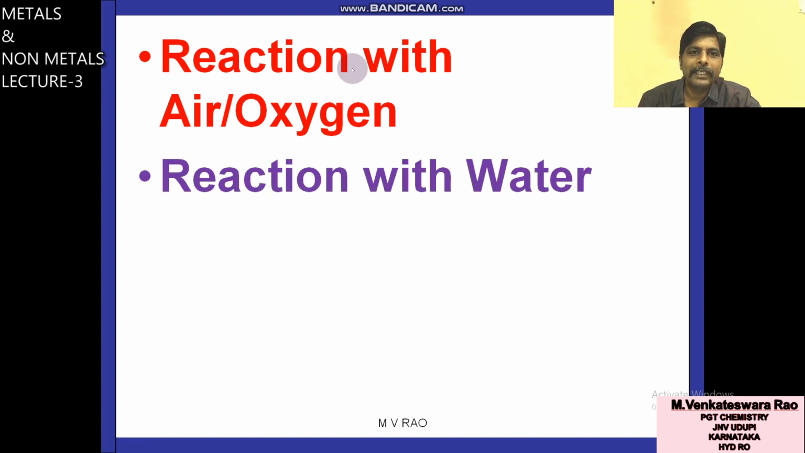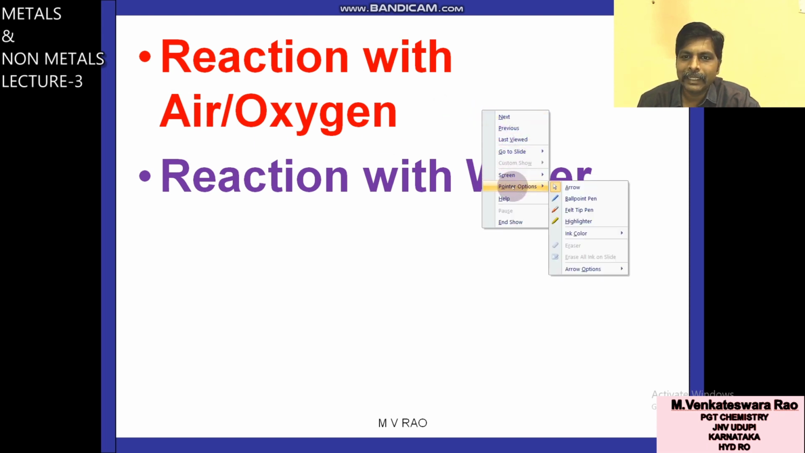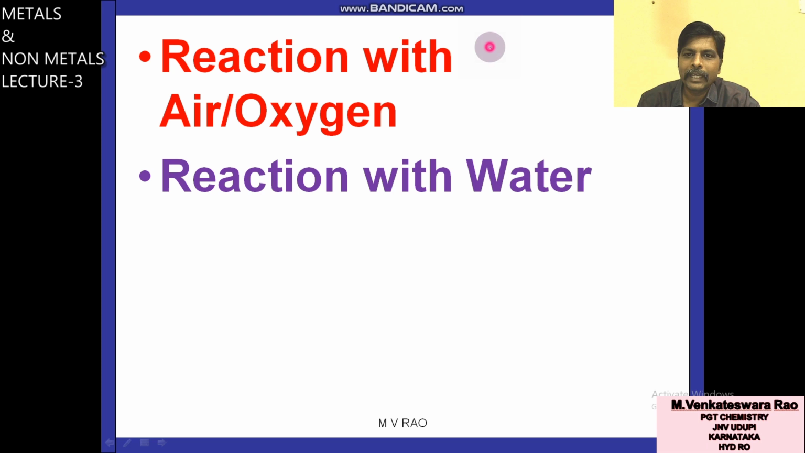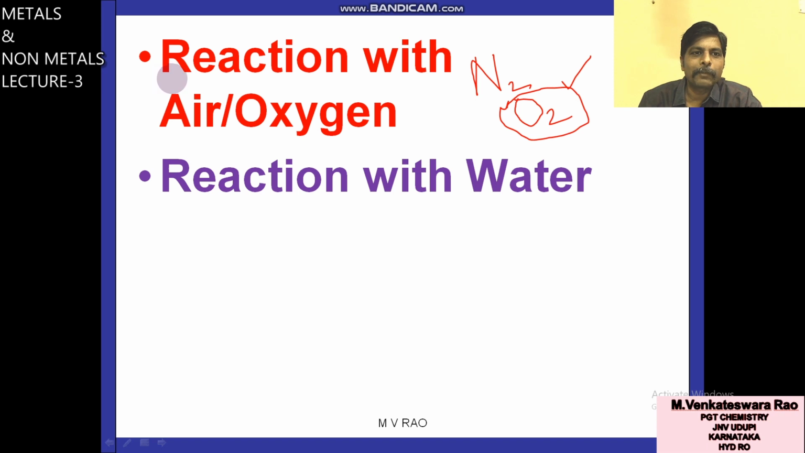First property is reaction with air. Generally, air contains 2 gases mainly, one is nitrogen and the second one is oxygen. But nitrogen is relatively inert, hence reaction with air means in the majority of cases reaction with oxygen. So that's why the first property is reaction of metals with air or oxygen.